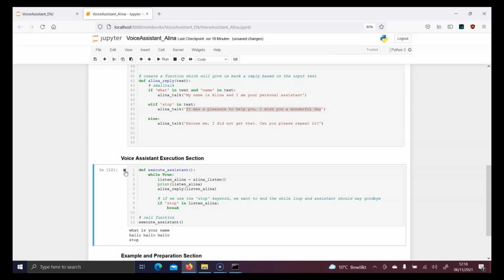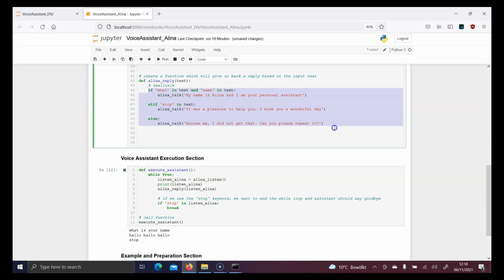Okay, so you see here that in the last step we broke out of this while loop, and here we have received what we expected based on these lines here. Again, a short summary. First of all, the system has listened to our voice.